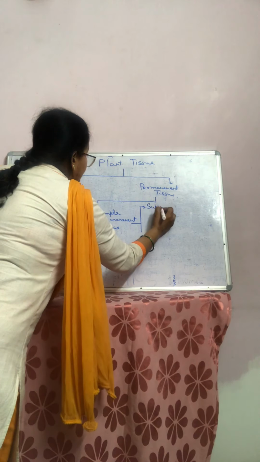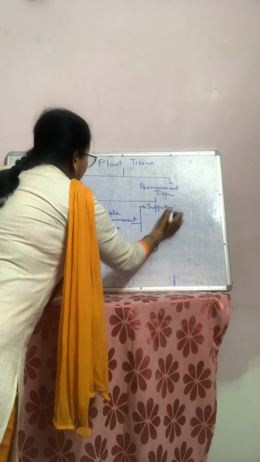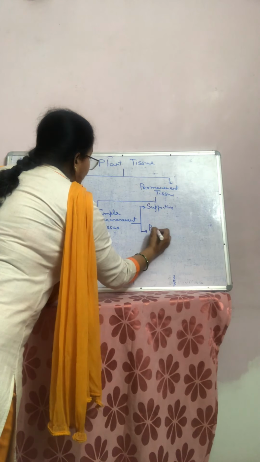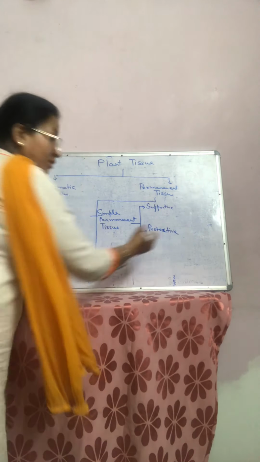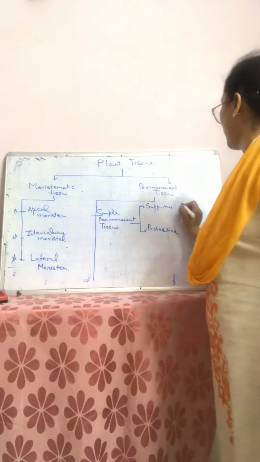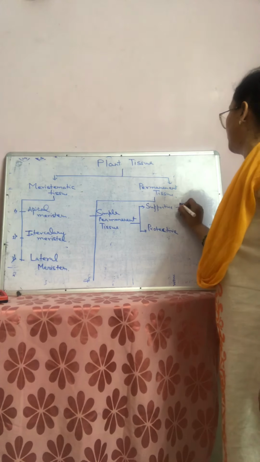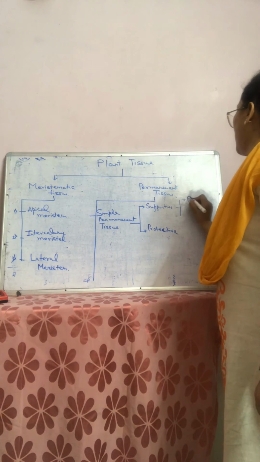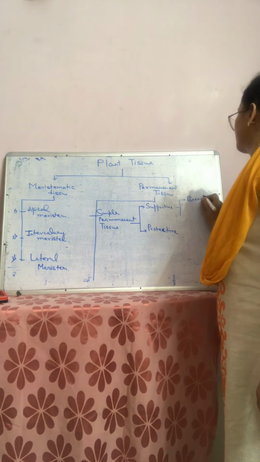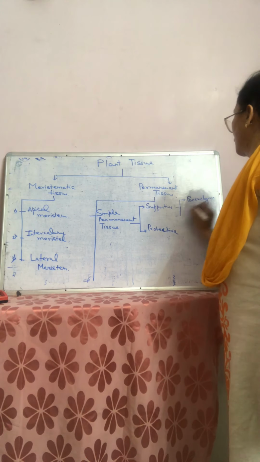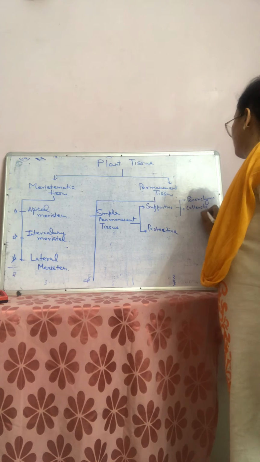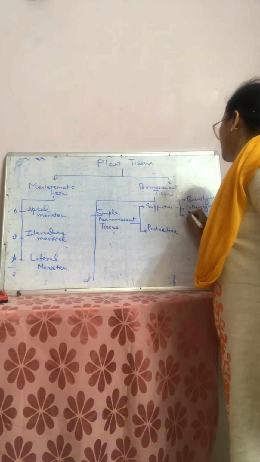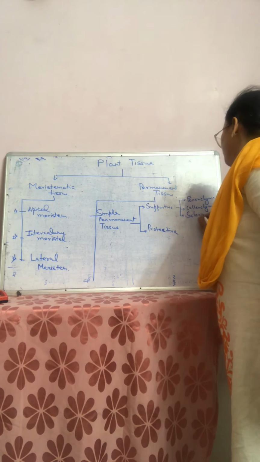Supportive permanent tissue can again be divided into three parts: parenchyma, collenchyma, and third one is sclerenchyma.